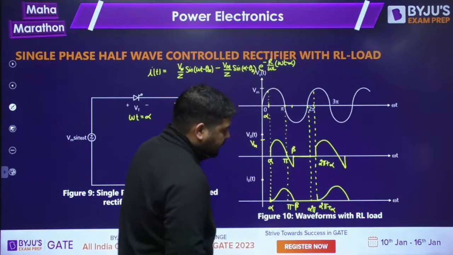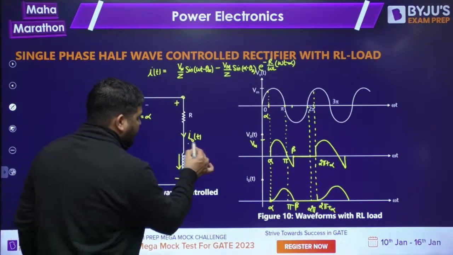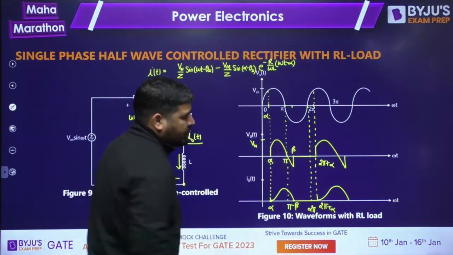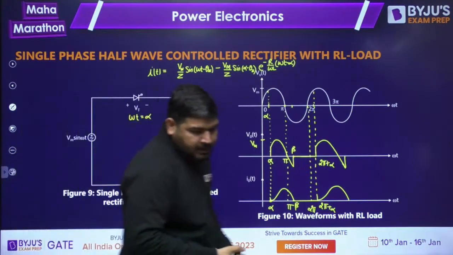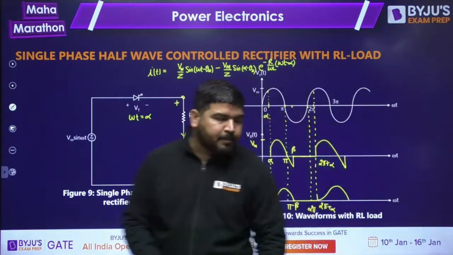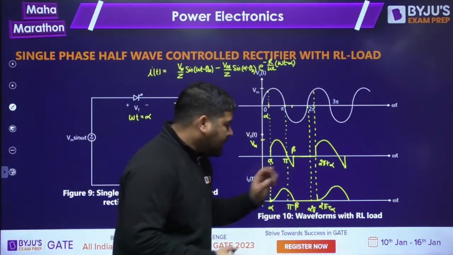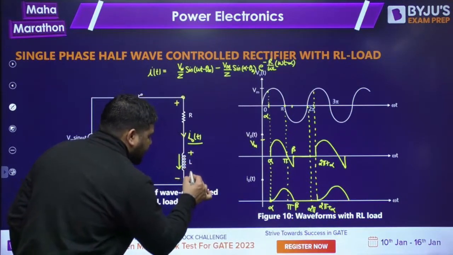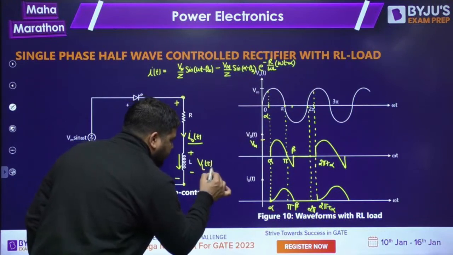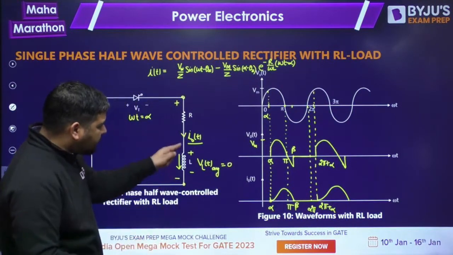Is it fine, guys? So this way you can plot the I note current and the output voltage wave shape. Now the question is, in this situation you can see that the current is periodic. If the current is periodic, then the voltage across the inductor, VLT average, will be 0, since the current through the inductor is periodic.